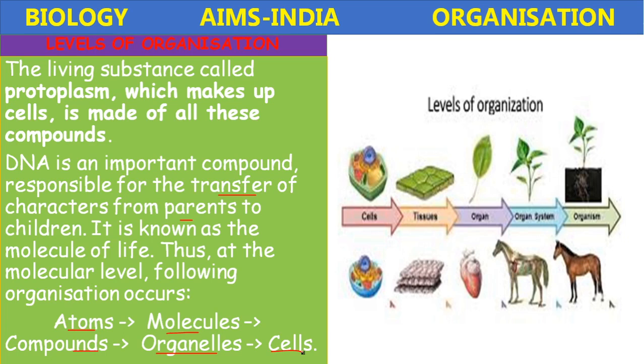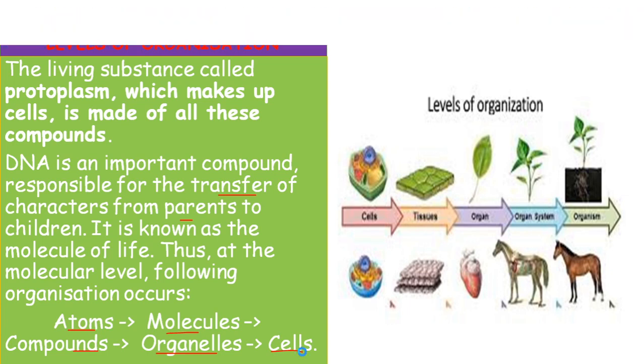So those cells further combine to form the tissues, and the tissues combine to form the organs. Organs combine to form the organ systems, and several organ systems combine to form the organism. Okay, from atoms to organism. So that is the ascending order, from smaller to bigger one.